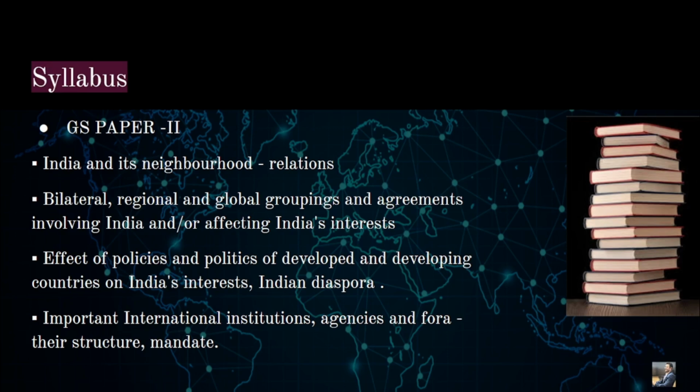We will always follow a 2C's formula, that is concept plus current affairs. If India is signing a strategic deal with the United States, what is the context behind it? If India is talking about ISET, what is the intention of both the countries involved in the ISET agreement? We need to understand the context plus concept, then we will be able to understand the happenings more fully, more holistically.